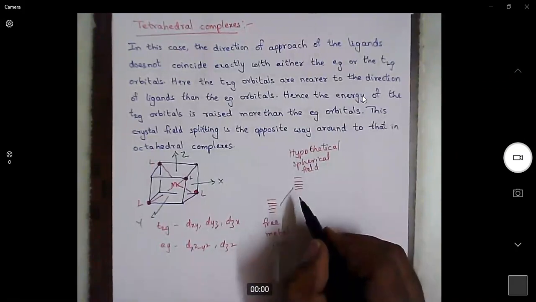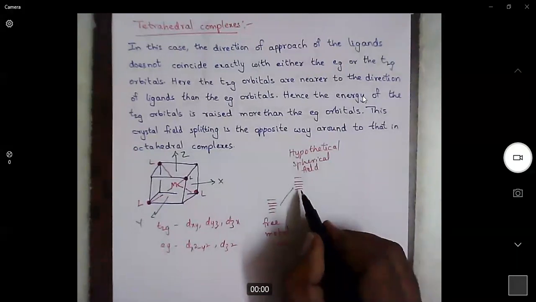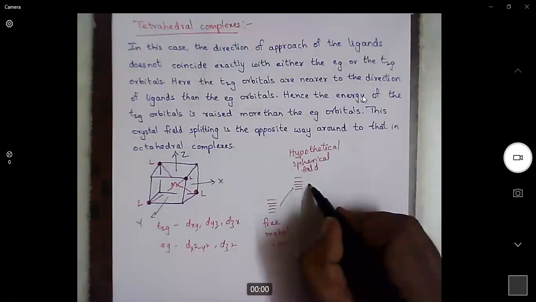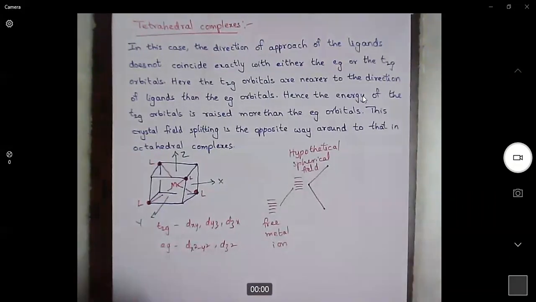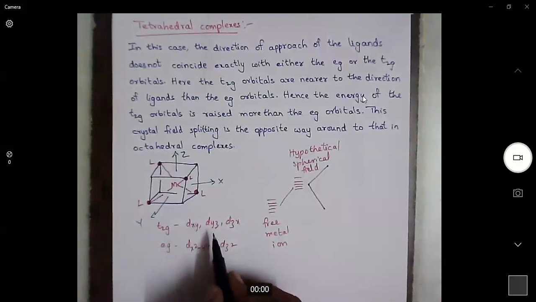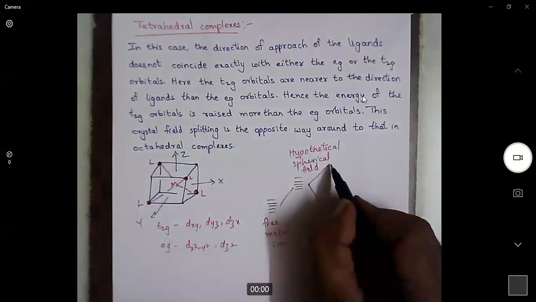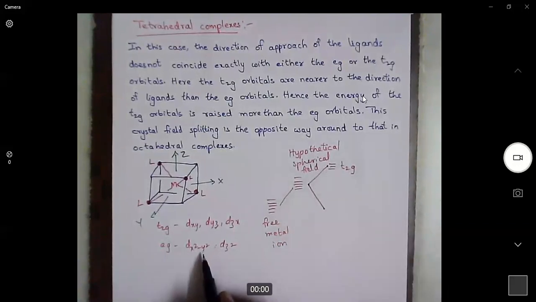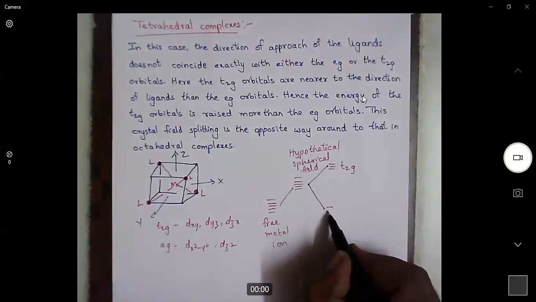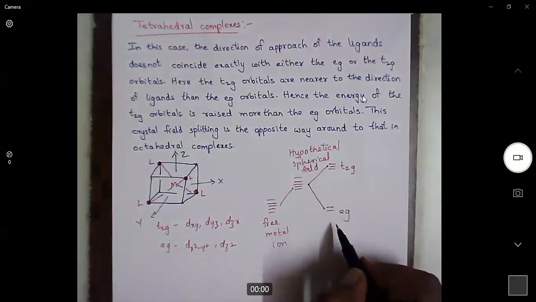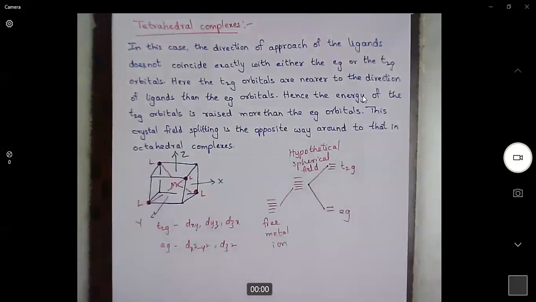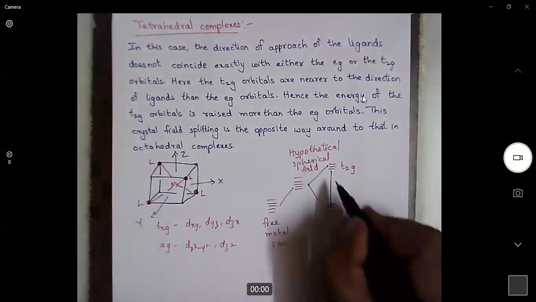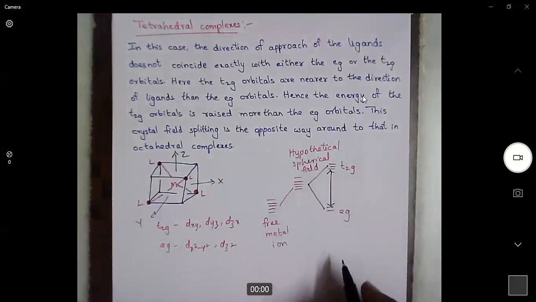This is the hypothetical spherical field, where all orbitals experience the same repulsion. Now, in the case of tetrahedral complexes, T2G orbitals experience greater repulsion, so these three orbitals will increase their energy. EG orbitals are stabilizing, so they will decrease their energy. This is exactly opposite to what we observe in octahedral complexes.